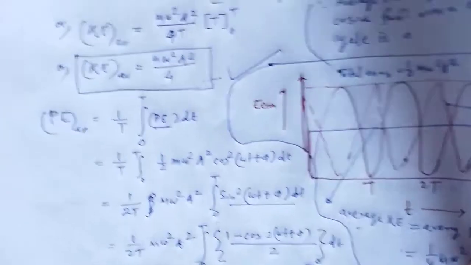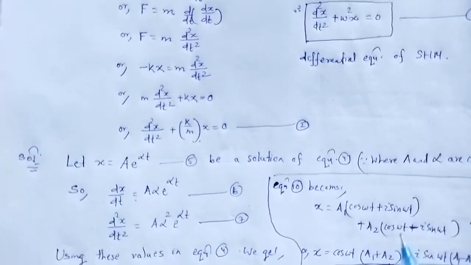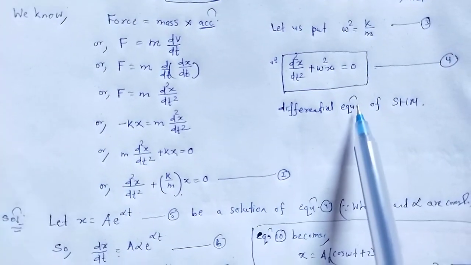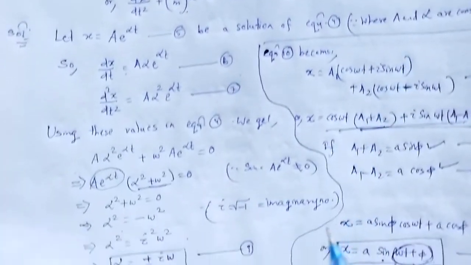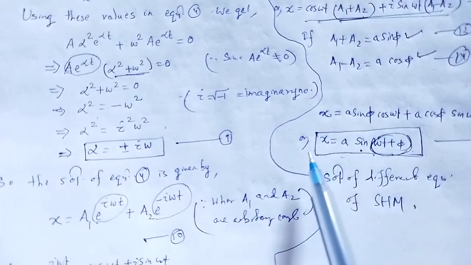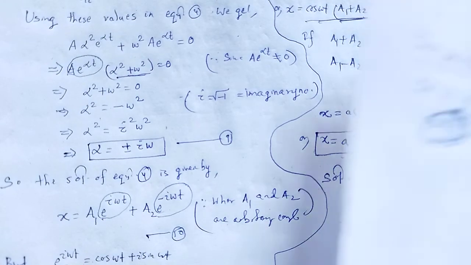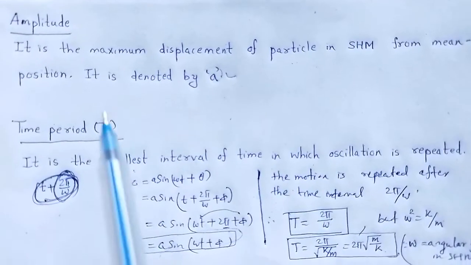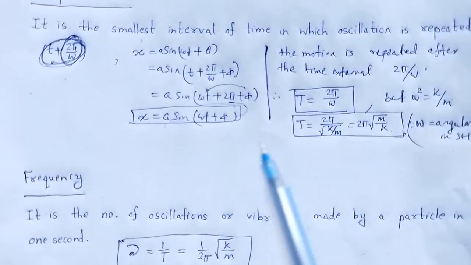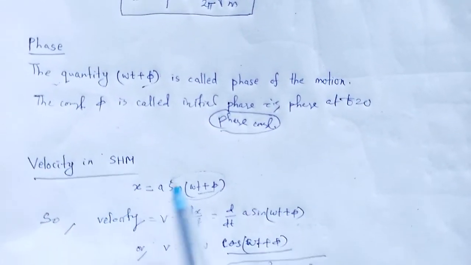So with the help of this video lecture we understood simple harmonic oscillation, the differential equation of simple harmonic oscillation, and finally its solution, and some terms in SHM: amplitude, time period, frequency, phase, velocity in SHM.